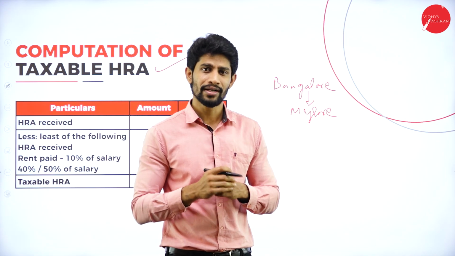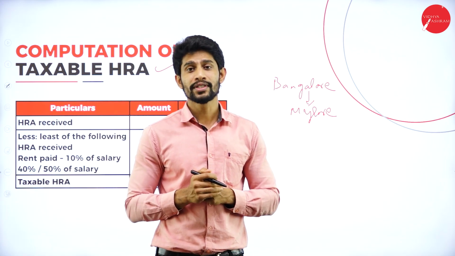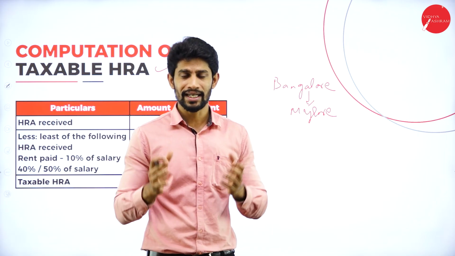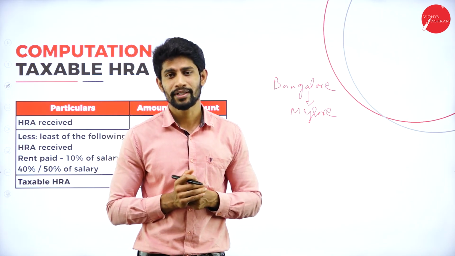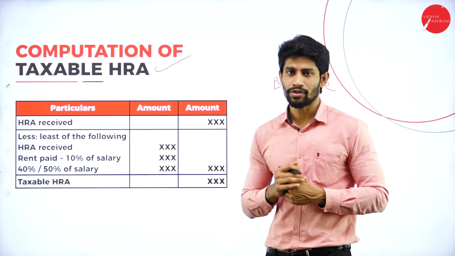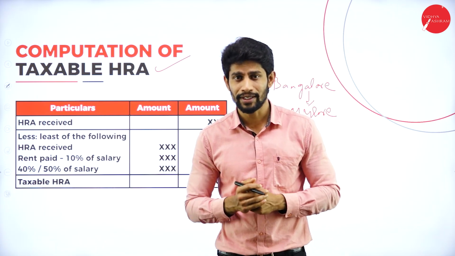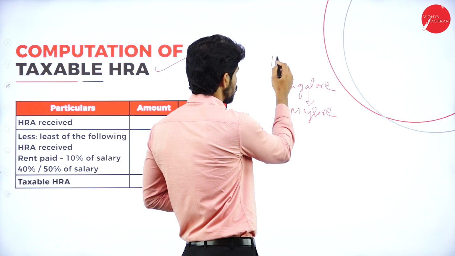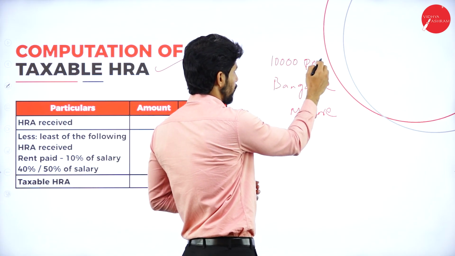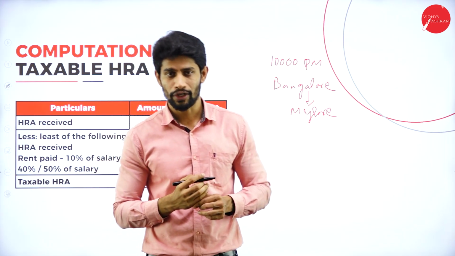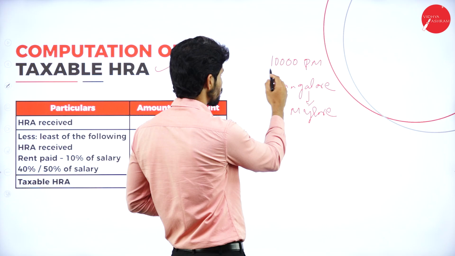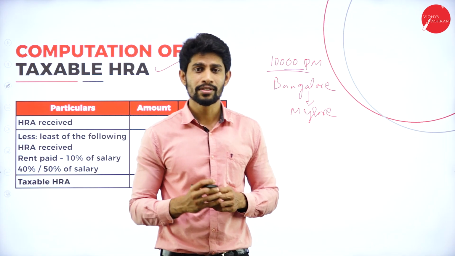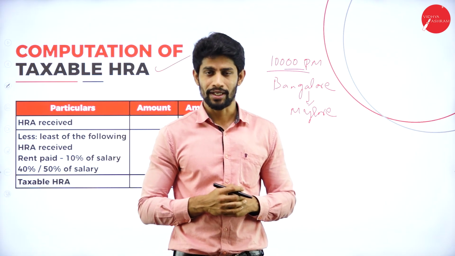With this intention, the employer gives house rent allowances for the convenience of the employee, to help the employee, and this HRA will be included in the total salary given by the employer to the employee. So how do we compute it? For example, the employer is giving 10,000 rupees per month as HRA, house rent allowances. Is this whole 10,000 taxable? No, the whole 10,000 is not taxable. We have certain rules to compute the taxable value of HRA. So which is that rule?